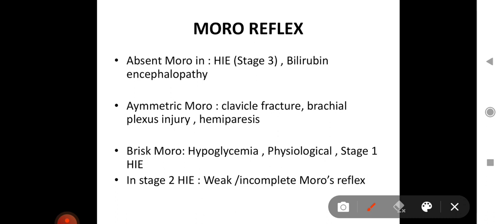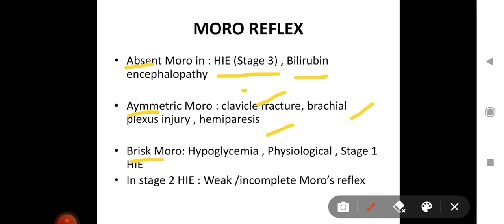Today, just for revision purposes, what questions are usually asked about Moro reflex: when the Moro is absent, in which condition there is an asymmetric Moro, and in which condition there is a brisk Moro reflex. The Moro reflex is usually absent in HIE, hypoxic ischemic encephalopathy stage 3, or bilirubin encephalopathy, which is also known as kernicterus. Asymmetric Moro reflex is seen in clavicle fracture, brachial plexus injury, or hemiparesis.